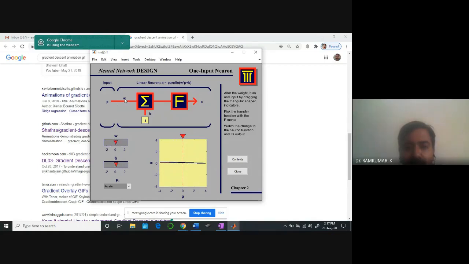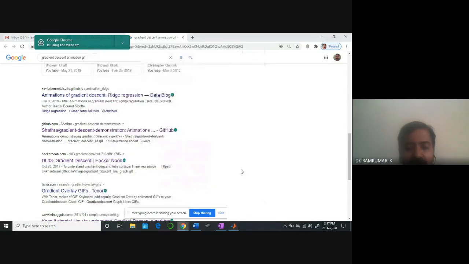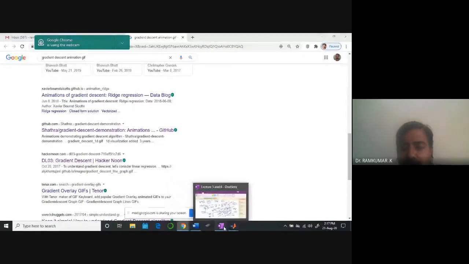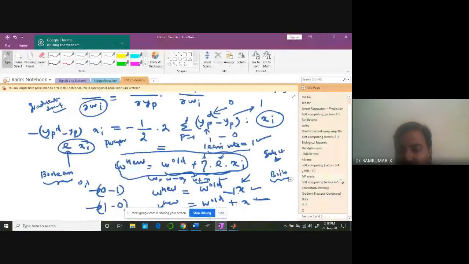So we have an input, there is a weight, there is a bias. This bias passes through a function. This function you will see. There are a lot of possible functions in this demonstration. You can see hardlim, purelin, satlin, log sigmoid, tan sigmoid, so many functions are there. We will learn all those functions gradually. Right now our focus is on the perceptron learning rule. Again, we are going back to Nitish Kapra's lecture, so we try to understand his idea very clearly.